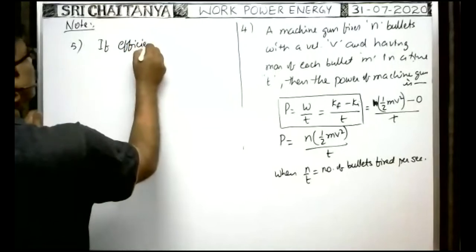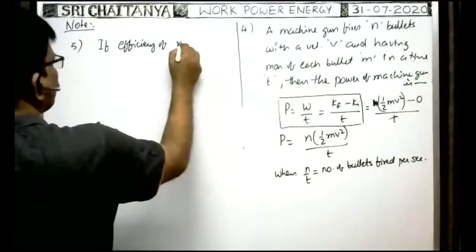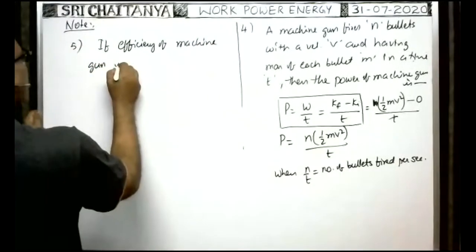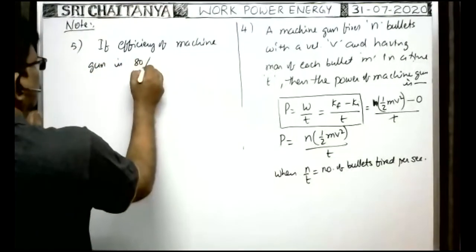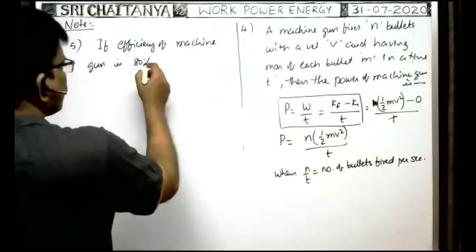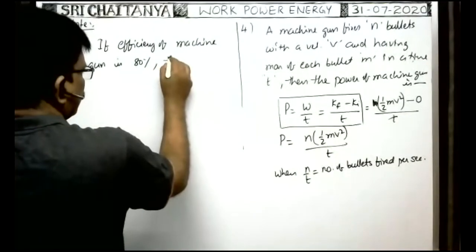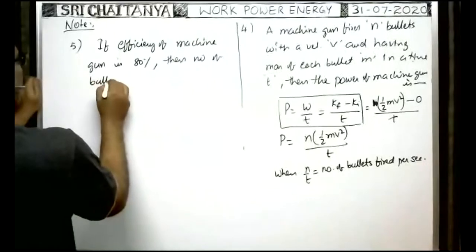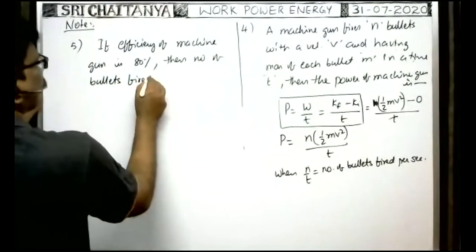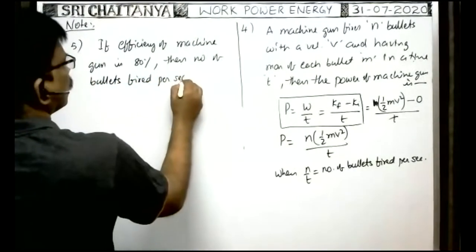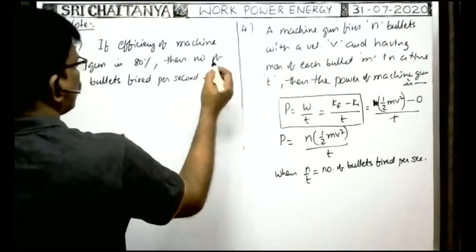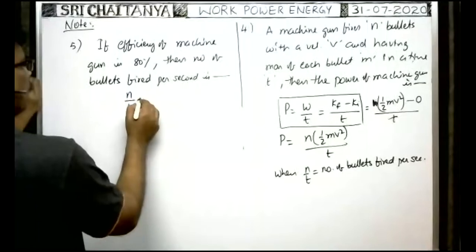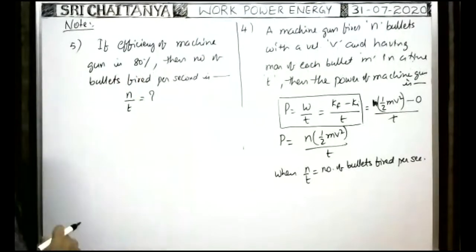If the efficiency of a machine gun is 80%, then the number of bullets fired per second is dash. Suppose in t seconds, if n bullets are fired, then n by t is the number of bullets fired per second. That is equal to question mark. Already we know.